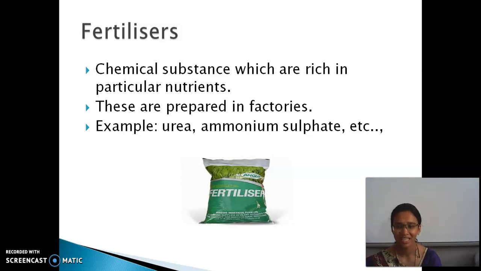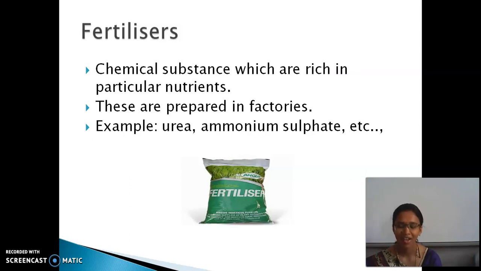Fertilizer is an artificial one, and the only disadvantage of manures over fertilizer is that fertilizers we are able to get fast, but the preparation of manures takes much time.